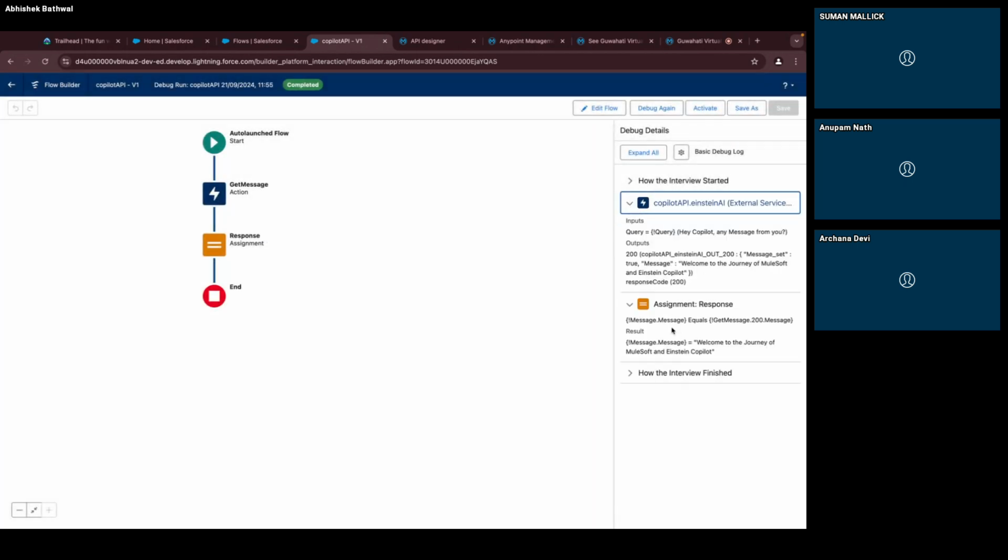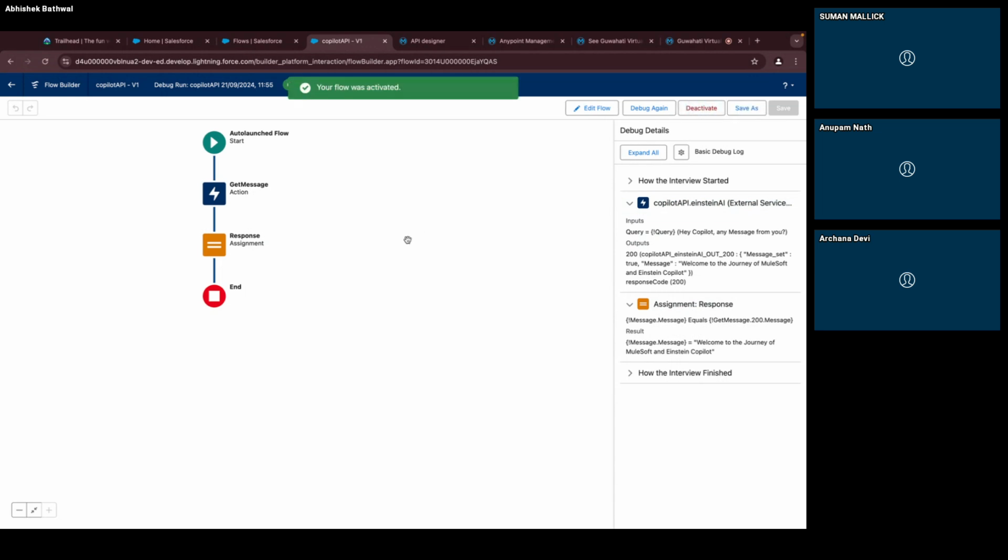So what I did was I did it the reverse way. I put this first and this second, but we need to match, right? Like things are matching or not. First your variable will come, which will be equal to what you are getting as a result from your get action, the get message. So now this is working. This is done. We need to activate this, so we'll activate it.